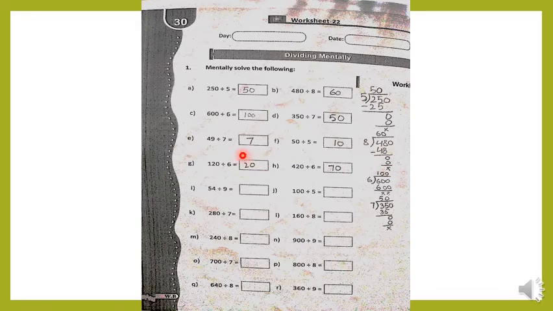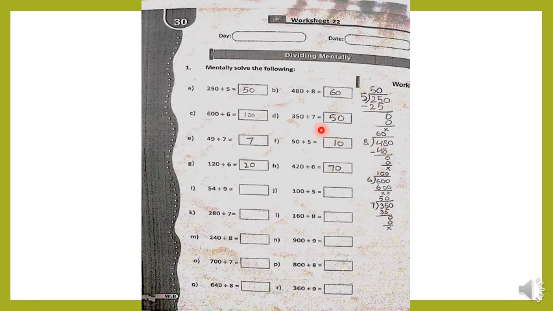Again, 600 is divided by 100. 6 divided by 6, 100s, so 6 100s are 600. It was simple enough. 750 divided by 15, this one is also easy. How? 5 tens are 50, it's very simple. 5 tens are 50, and this one, 350 divided by 7, 7 5s are 35, and 7 zeros are 0.